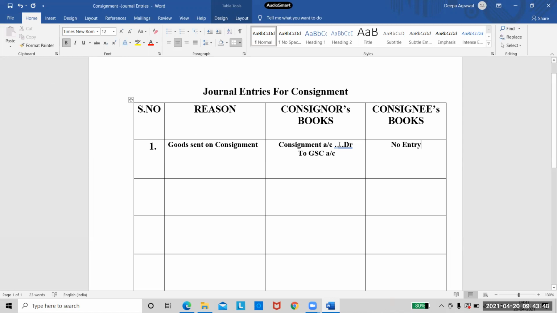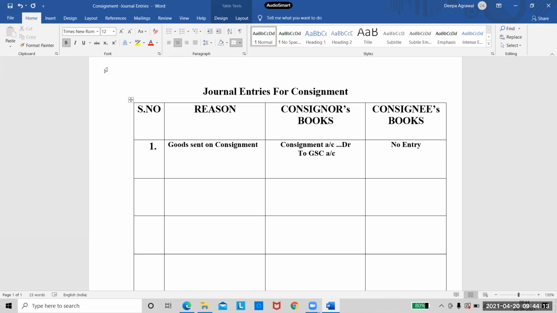See, consignee will write the journal entries only when it is related to his transactions. Otherwise, he will not write the journal entry. Right? Are we clear with the first entry? So whenever goods are sent on consignment, you will write the entry as consignment account to goods sent on consignment account in the consignor's book, and there will be no entry in the consignee's books.